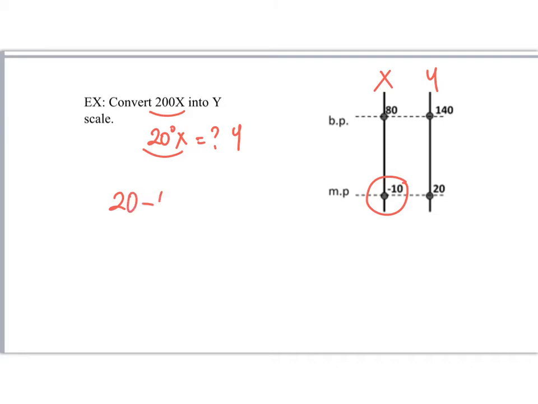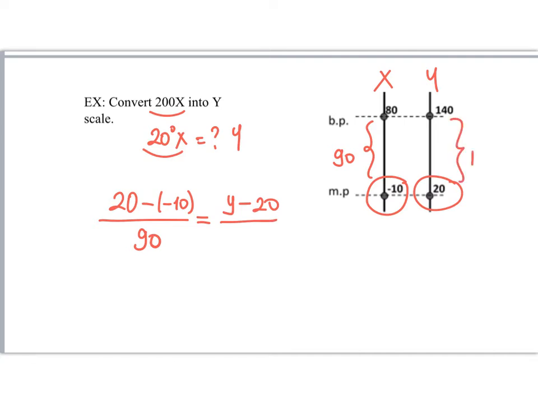20 minus minus 10 over the number of segments 90 is equal to the value read on Y minus the melting point 20 over the number of segments 120.